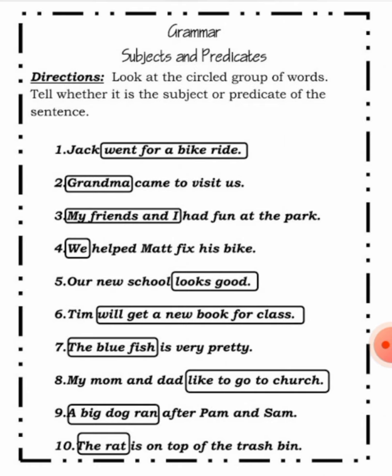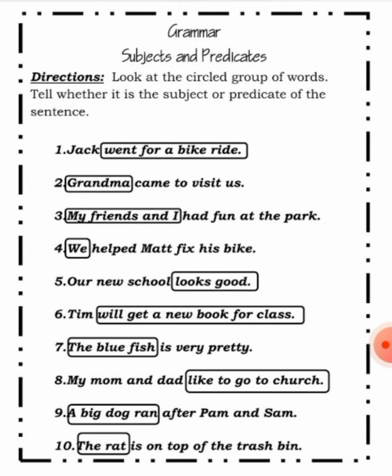My friend and I had fun at the park. So my friend and I becomes the subject. We helped Matt fix his bike. So we becomes the subject. Our new school looks good. What are we talking about? Our new school, which is the subject. So looks good becomes the predicate. Tim will get a new book for class. So will get a new book for class is the predicate. The blue fish is very pretty. So the blue fish becomes the subject. My mom and dad like to go to church. So like to go to church is the predicate.